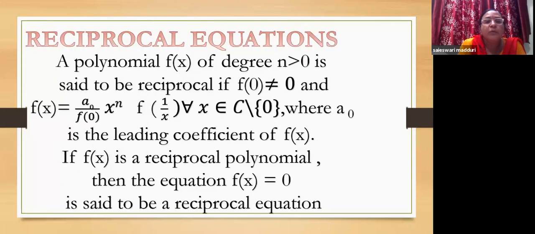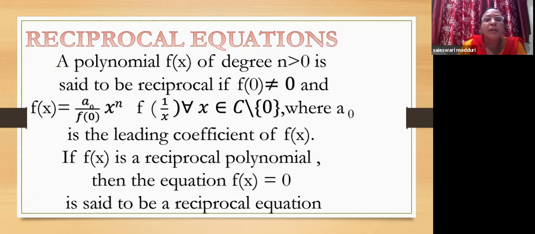Now we go to the next important portion, that is reciprocal equations. Now in the previous equations also you have seen the reciprocal roots, where the roots are originally alpha 1, alpha 2, so on, alpha n. Then the roots are 1 by alpha 1, 1 by alpha 2, so on 1 by alpha n. Then what happens?